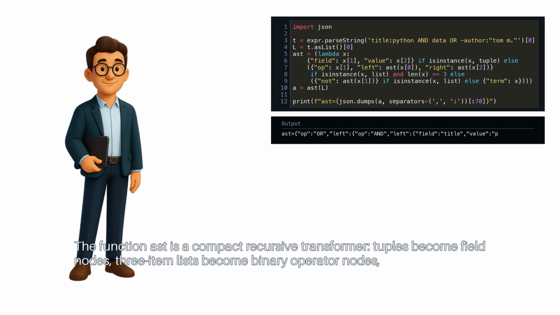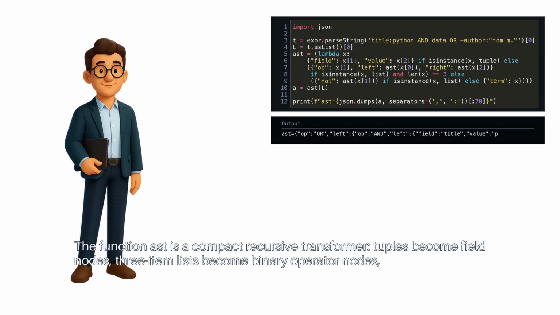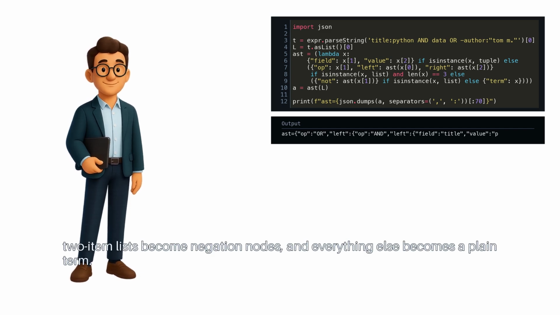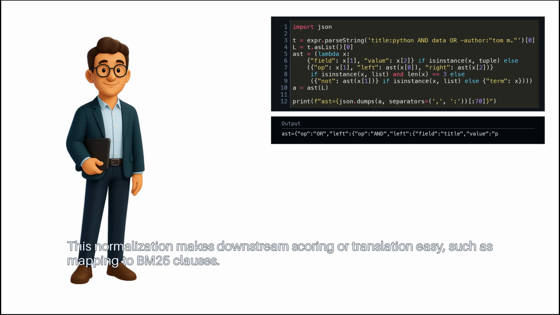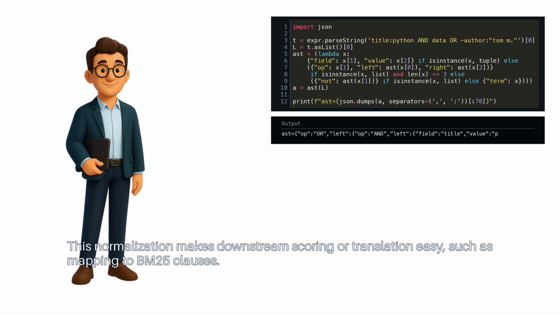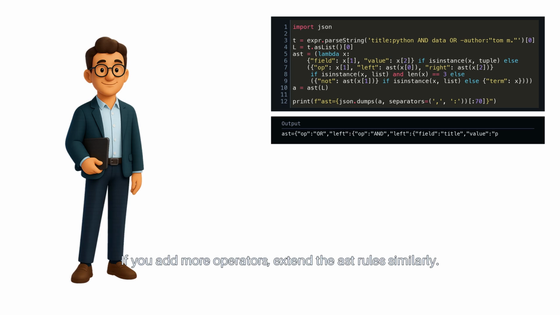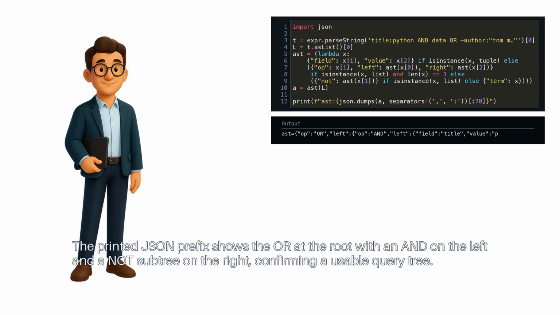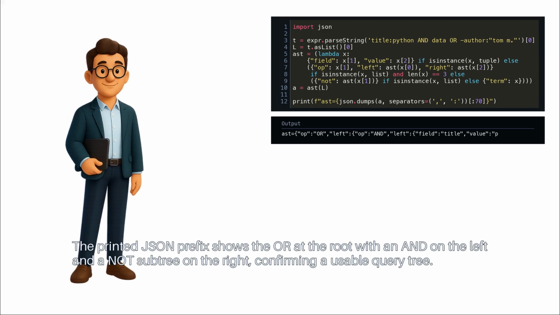The function AST is a compact recursive transformer. Tuples become field nodes. 3-item lists become binary operator nodes. 2-item lists become negation nodes, and everything else becomes a plain term. This normalization makes downstream scoring or translation easy, such as mapping to BM25 clauses. If you add more operators, extend the AST rules similarly. The printed JSON prefix shows the OR at the root with an AND on the left and a NOT subtree on the right, confirming a usable query tree.